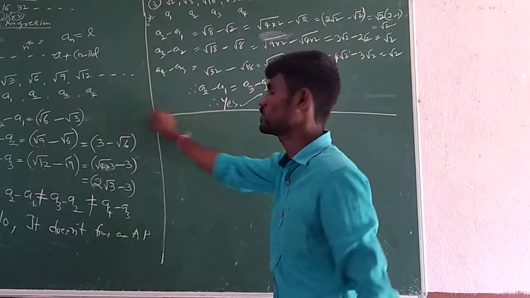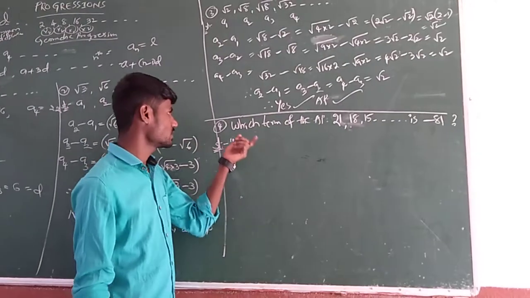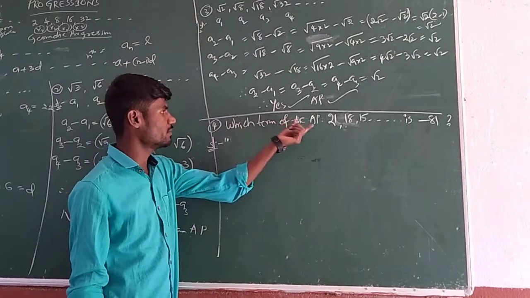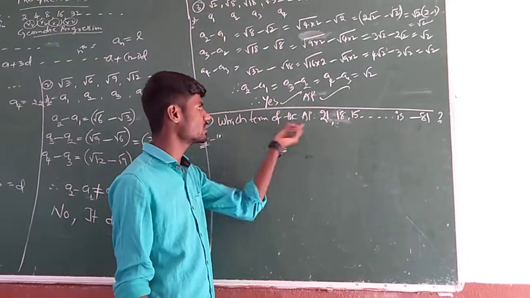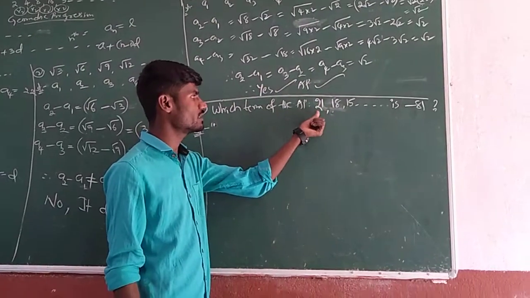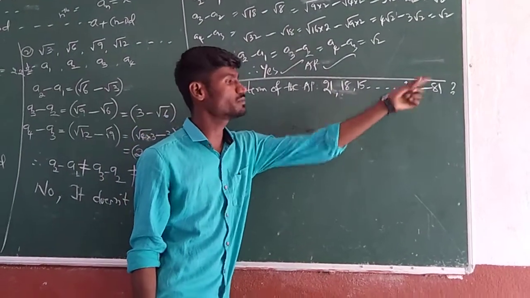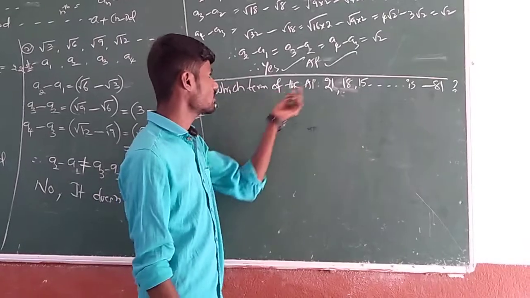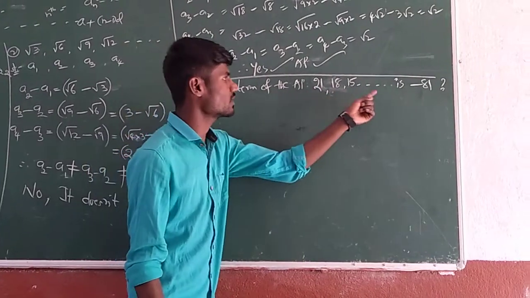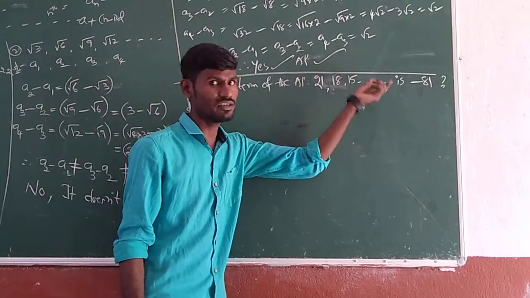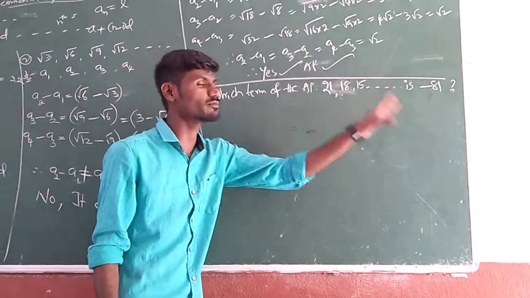Okay? Next problem. See student, which term of the AP, already here they stated it is an AP. They stated themselves: which term of the AP 21, 18, 15 and so on is minus 81? Means in this list of terms, minus 81 is a term in it, but which term is it? Which term is nothing but the position of the term, how much it is.